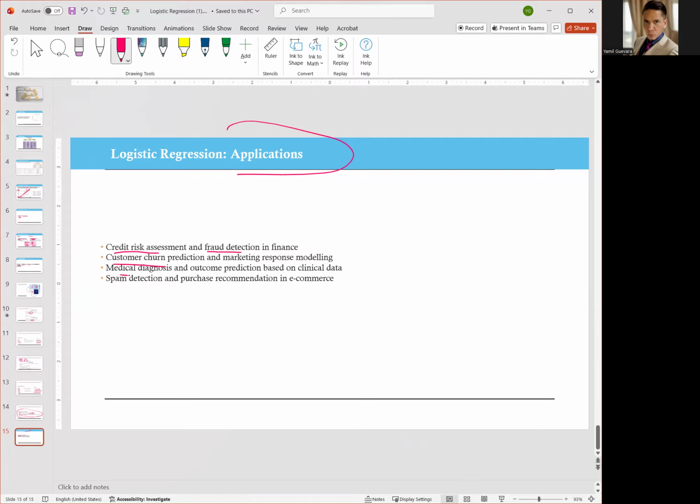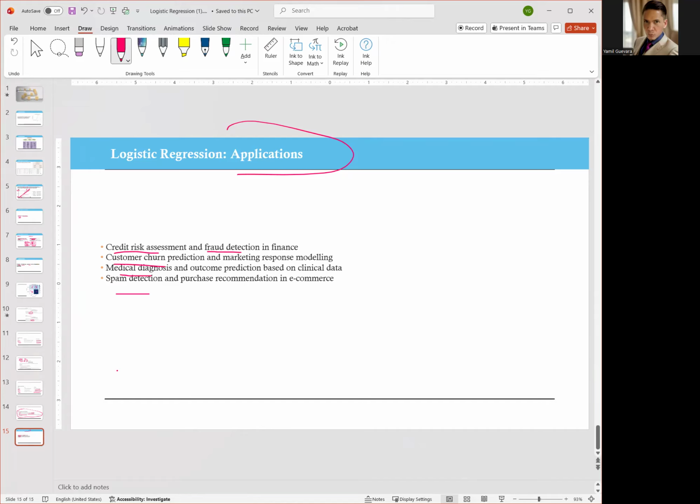You can use logistic regression to detect cancer, to detect if a patient has COVID, etc. And of course, you can use logistic regression to determine if an email is spam, yes or no.